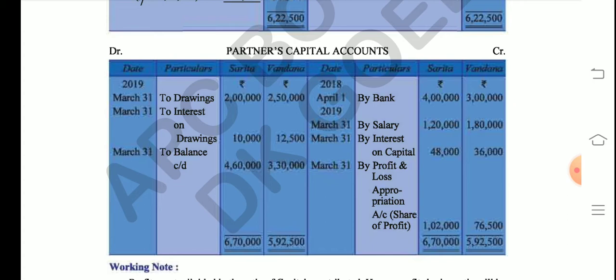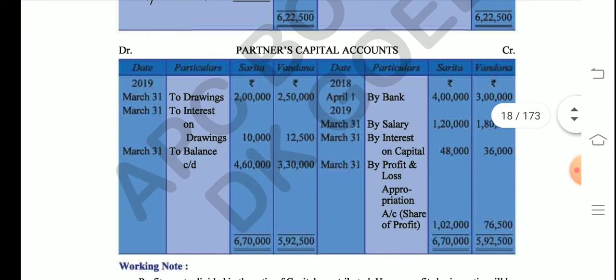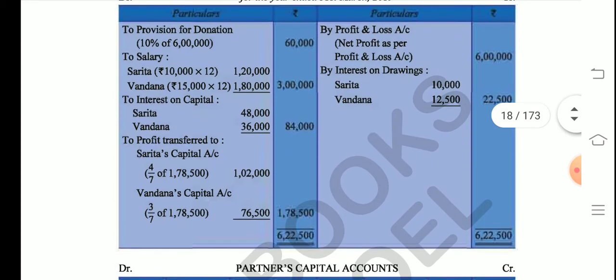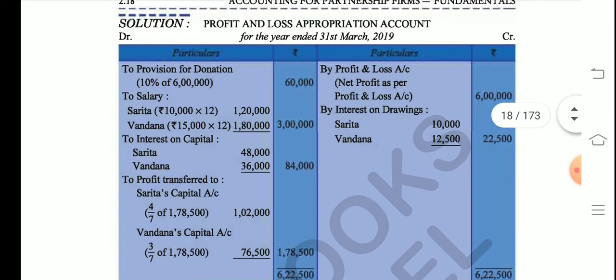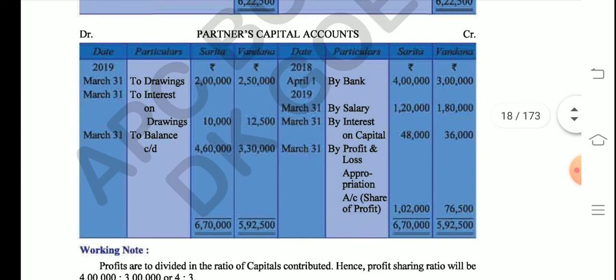But students, do remember this: the name of the account to be credited here would be profit and loss appropriation account, because here it is written "profit transferred". There is no account mentioned here, so we go back to the name of the account. The name of the account was profit and loss appropriation account, so we will write "By profit and loss appropriation account", in the columns of Sarita and Vandana.